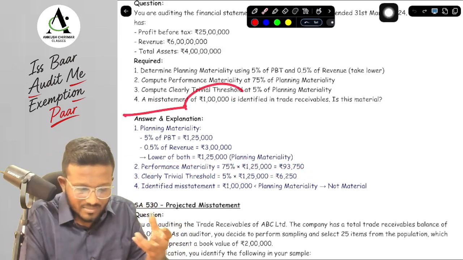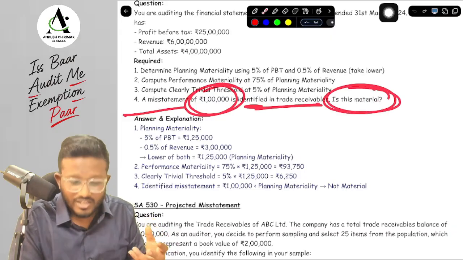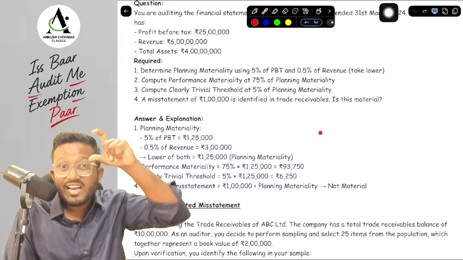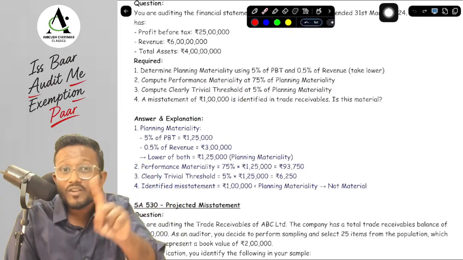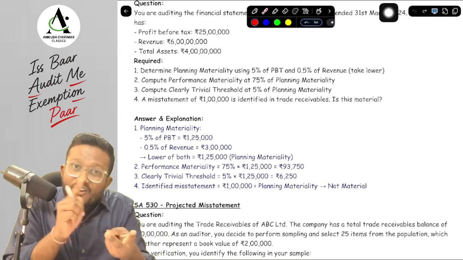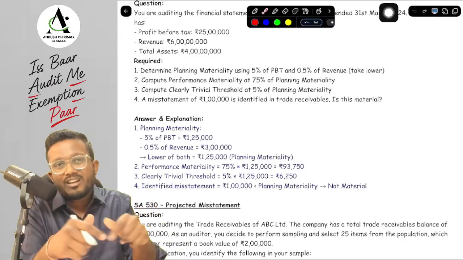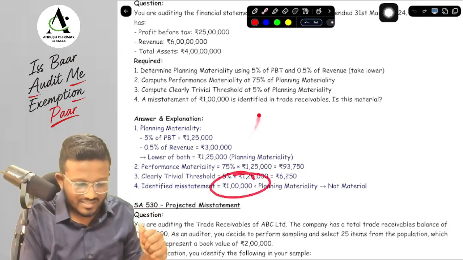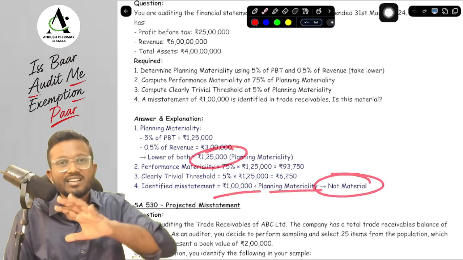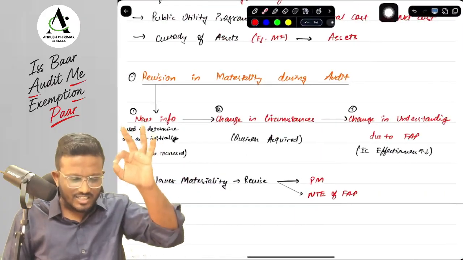Now they are asking, there is a misstatement of 1 lakh rupees, whether it is material or not. For identifying whether a misstatement is material or not, we compare with the amount of materiality, not with the amount of performance materiality. For performing our procedures, we take performance materiality. For identifying a misstatement is material or not, we take planning materiality. So here we will consider it with the planning materiality, that is 1,25,000, and that is lower, so that's why it is not material. Okay, yes sir, this was your SA 320.